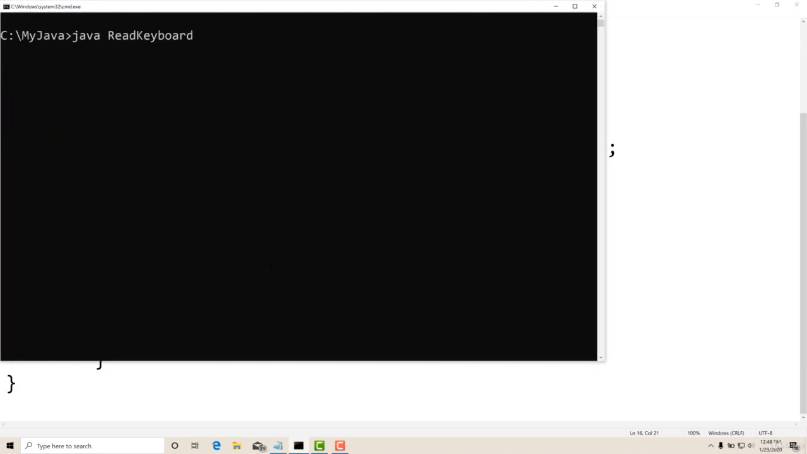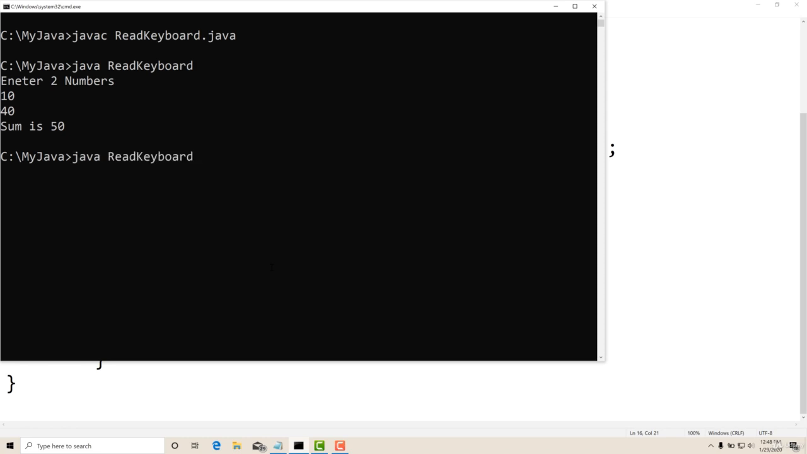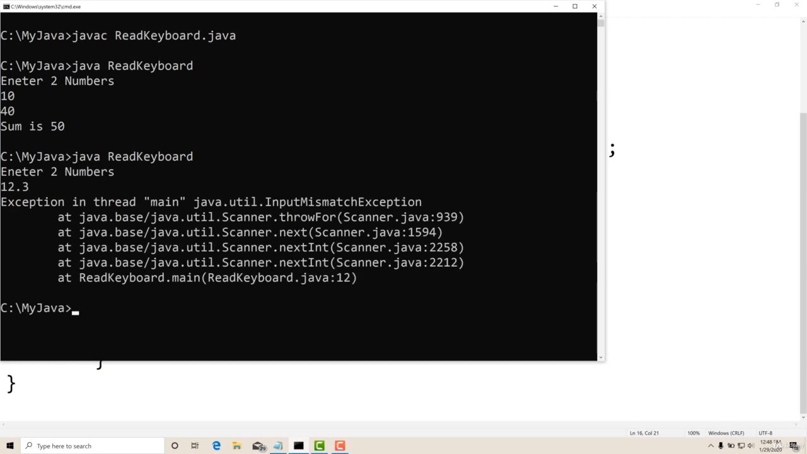Clear the screen. Same program. So compile it. It's running. So it's error free. Now run it. So enter two numbers, 10 and 40. Result is 50. I'll show you one more thing here. I will run the program once again. Enter two numbers. First number is 12.3.